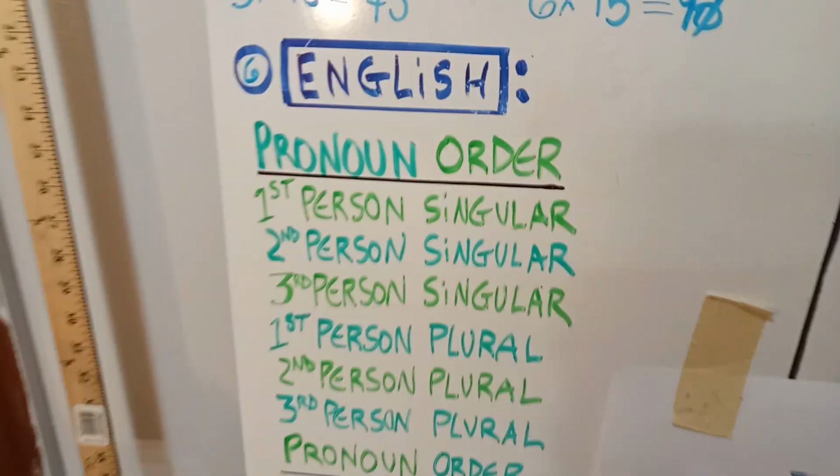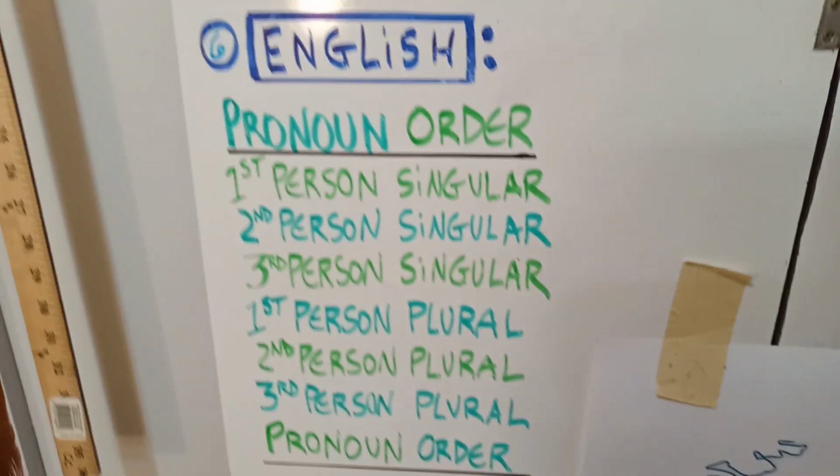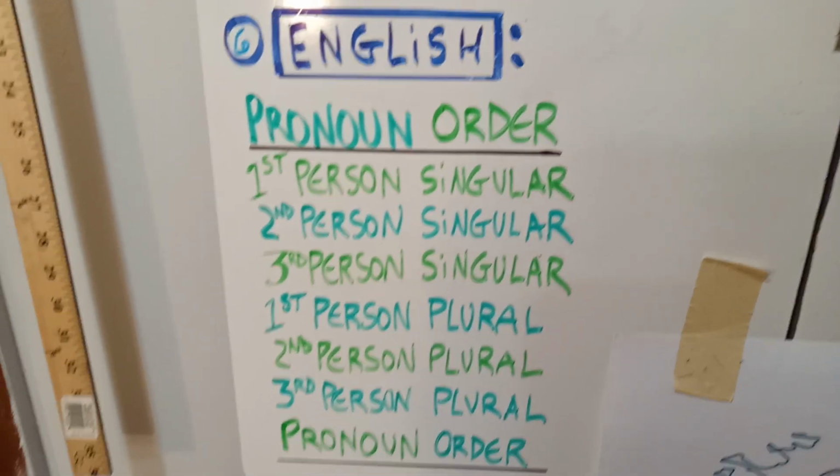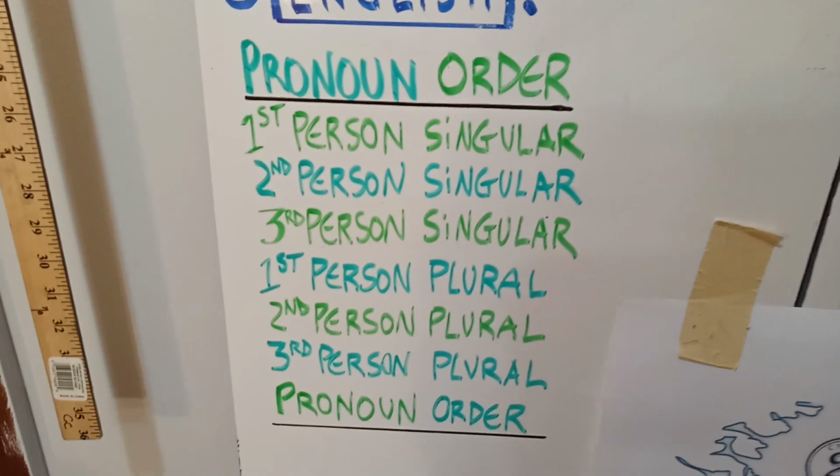All right, for English, we're going to do an army marching chant. And we can run around the room or whatever, but it goes like this. The tutor will say it, and the kids will repeat it.